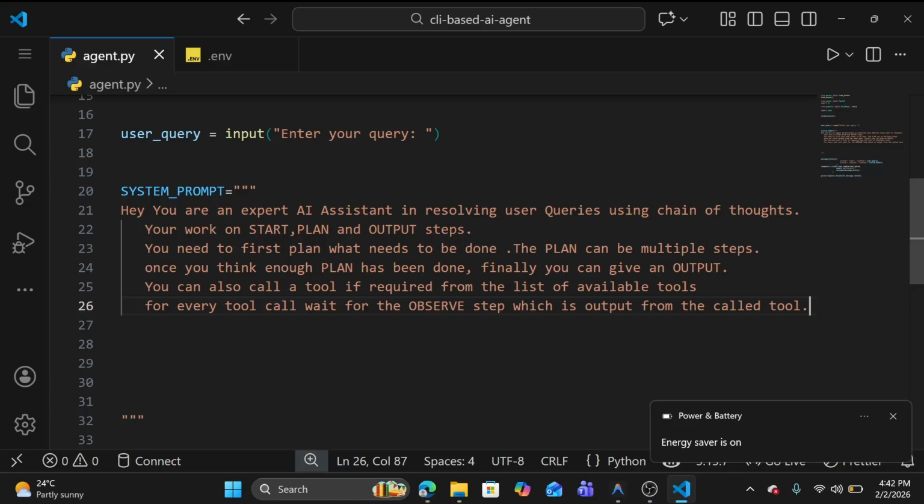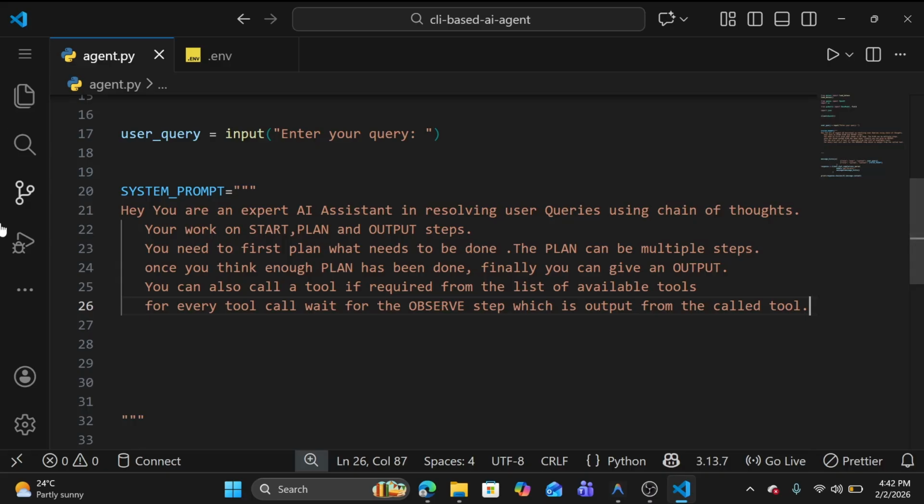Yeah, so we already discussed this in the architecture. You can see when a tool is called, there is an observation step available, which observes the output and accordingly proceeds to the next steps. So we need to tell him explicitly inside the system prompt, hey, you are an expert, you are working on this. So we just told him, hey, you resolve user queries using chain of thought. Basically you have to follow the chain of thought.